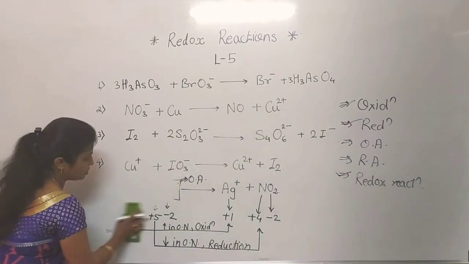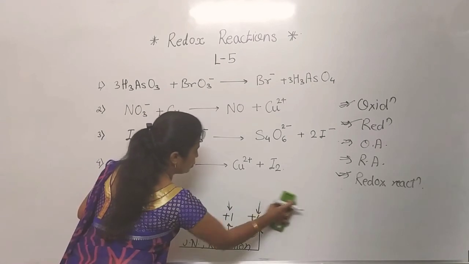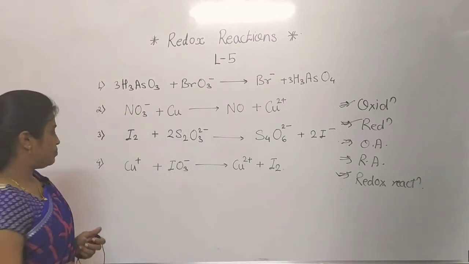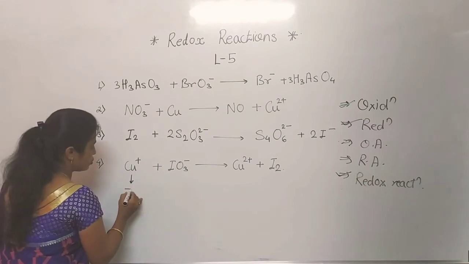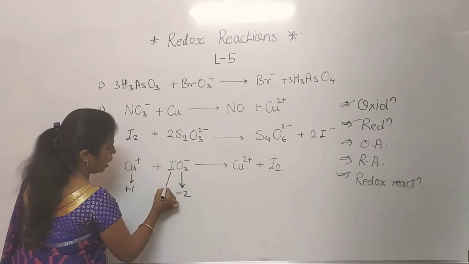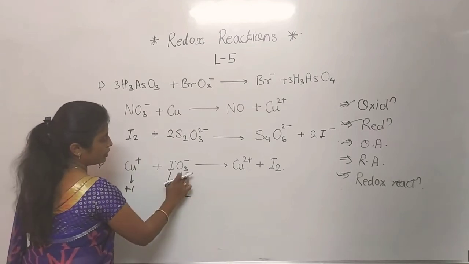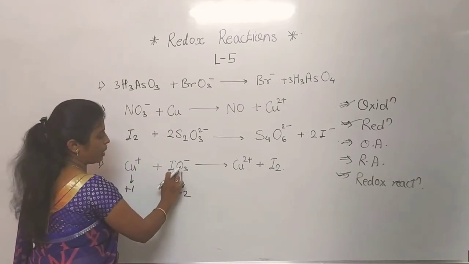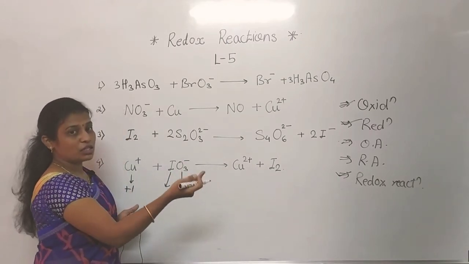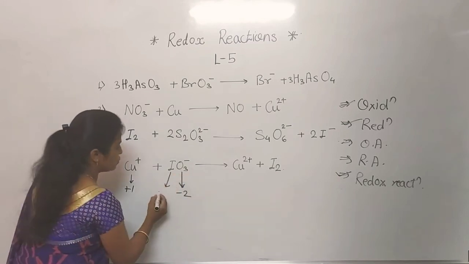Now we will move towards the fourth reaction. Now see, which is the fourth reaction. See, in this one Cu plus, already it is an ion, means its oxidation number is +1. Oxygen -2, iodine, now how to find out? 3 2s are -6, -6 shifted to that side becomes +6, +6 -1, +5.